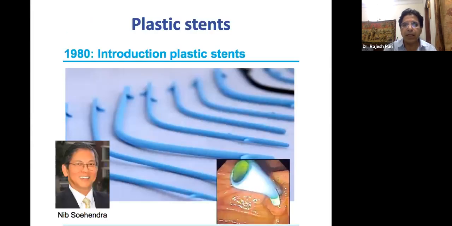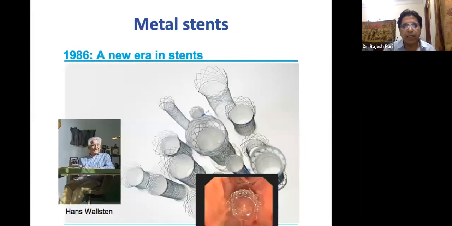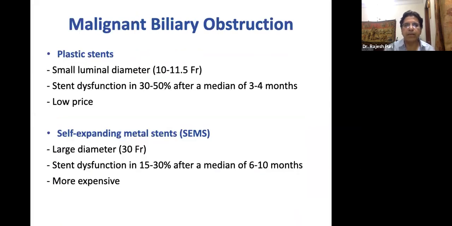Palliation of malignant biliary strictures. Both plastic and metal stents can be used, as I discussed. Dr. Soehendra used the plastic stent for the first time, and in 1986, a new era of stent began with Hans Wallstent, who produced the metal stent, which has a larger diameter in comparison to the plastic stent.